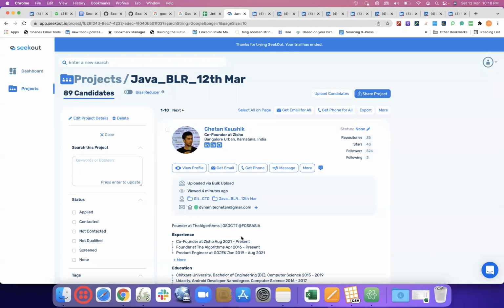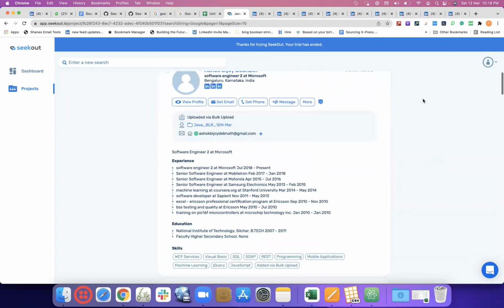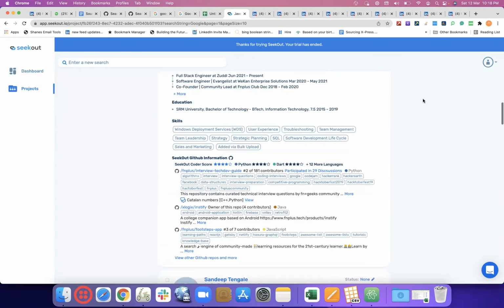Shiv, with a free Seekout account, how many pages can we view? It's per month. Per month, how many pages allowed? In Seekout, let's say I've done a couple of pages: 500 exports, 49 contact info, 100 network searches credit remaining. Let's say now we have a couple of profiles where we do not have their email ID, but we have their profiles.